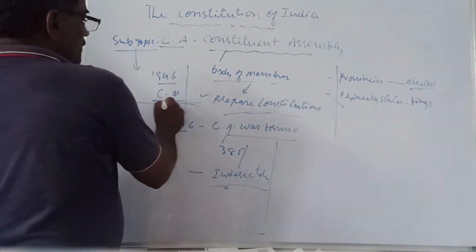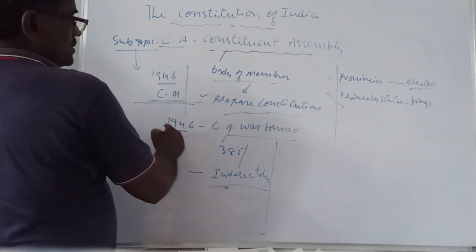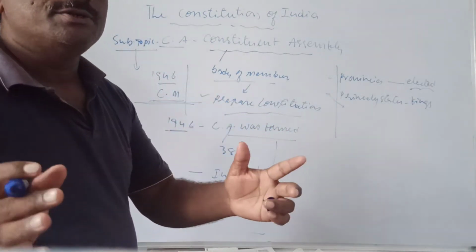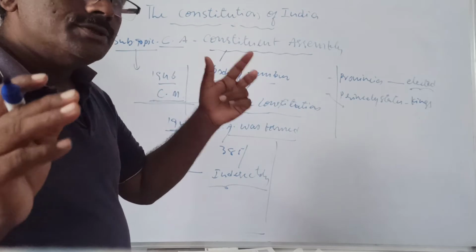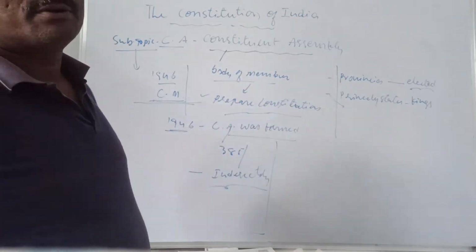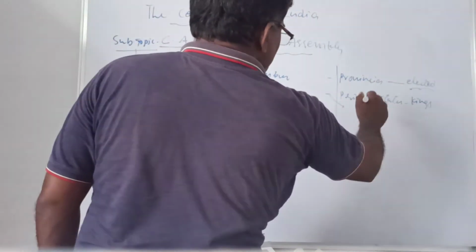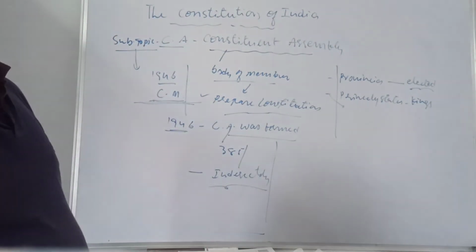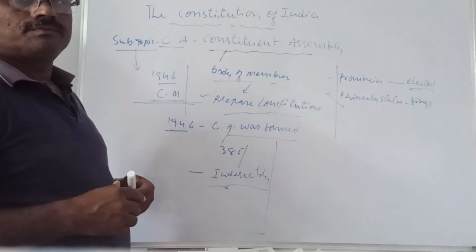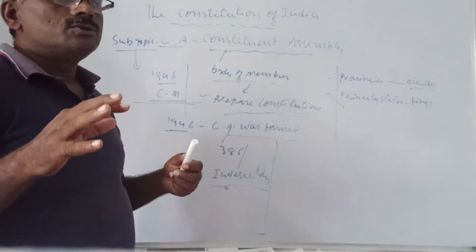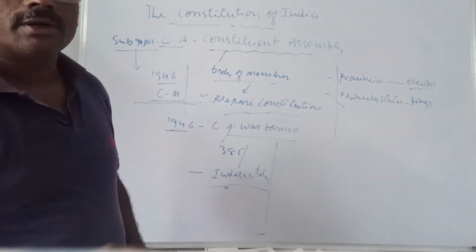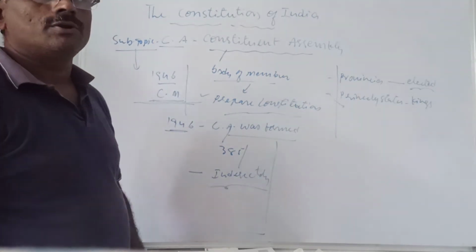The cabinet ministers who came from England advised the number of seats for each and every province and princely state. Members are taken from all the provinces and all the princely states, because to write a constitution for the entire country, members must be there from every part of the country. That is the logical point.